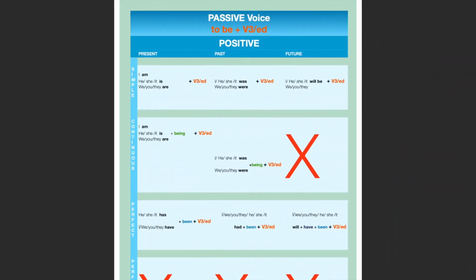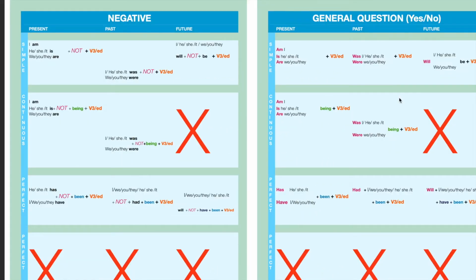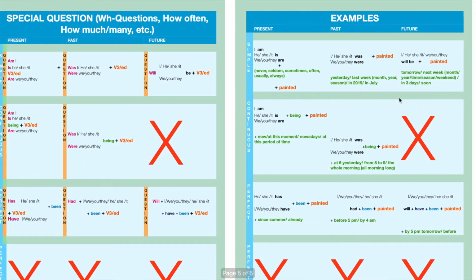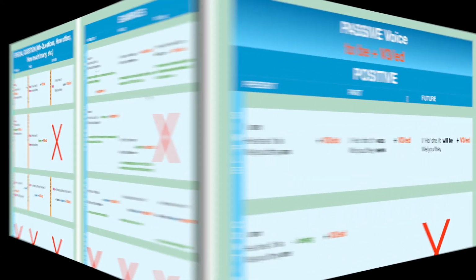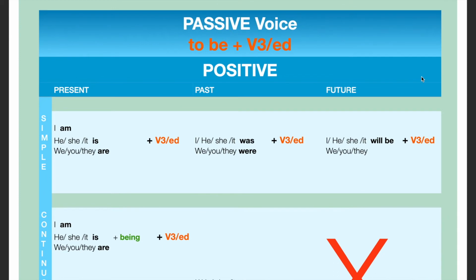In this tutorial, we are going to discuss positive forms, negative forms, general question, special questions, and examples. Let's get started with positive forms. The general formula for passive voice is to be plus the third form of the verb, or the verb with the ending -ed.